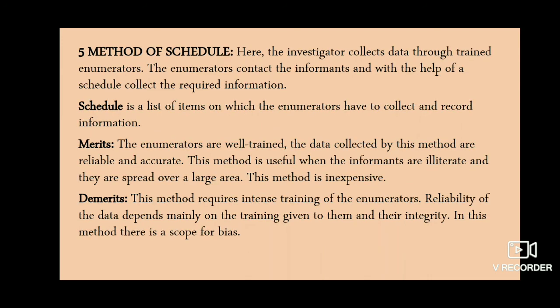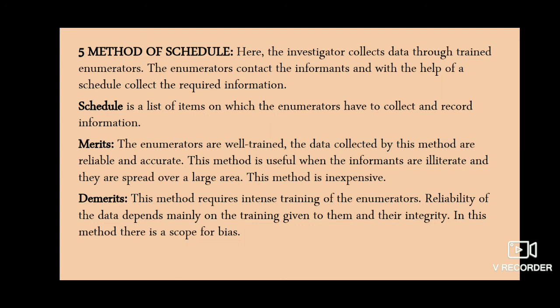And the last method is the method of schedule. Here the investigator collects data through trained enumerators. The enumerators contact the informants, and with the help of a schedule they collect the required information. A schedule is a list of items on which the enumerators have to collect and record the information. The merits are: the enumerators are well trained, so the data collected by this method are reliable and accurate.